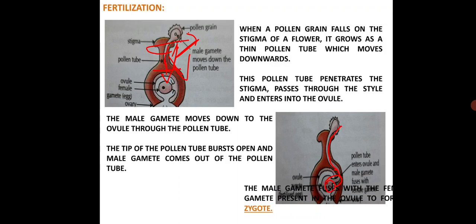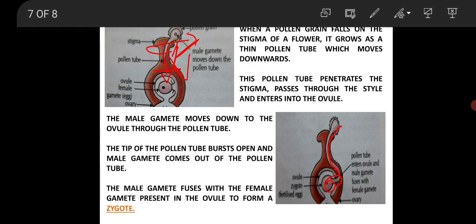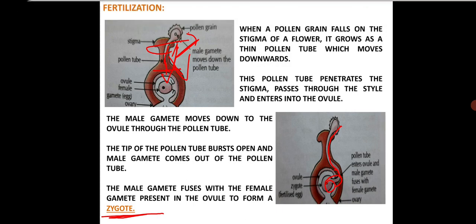After that, the male gamete fuses with the female gamete present in the ovule. So inside the ovule we can find the female gamete or the female sex cell. So the male gamete fuses with the female gamete inside the ovule to form the zygote. So this is called fertilization. So what we can say, the fusion of male gamete with the female gamete to produce zygote is called fertilization.